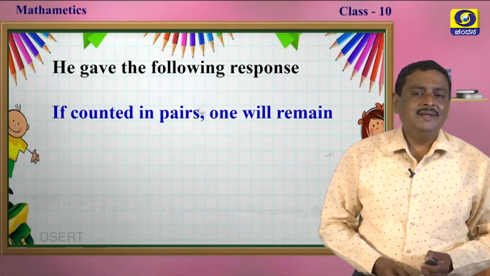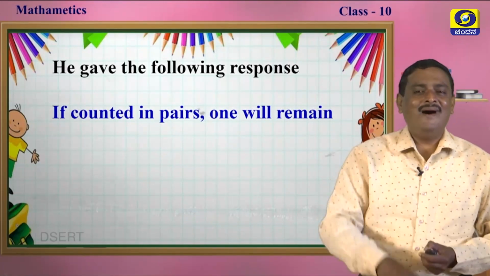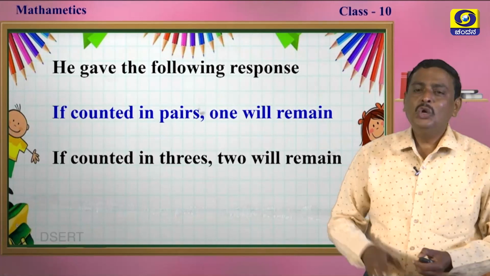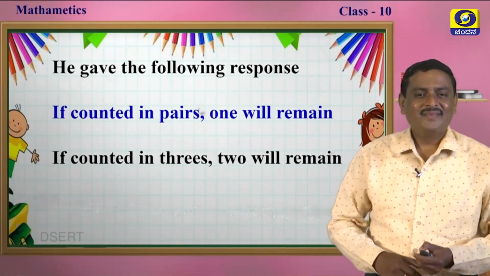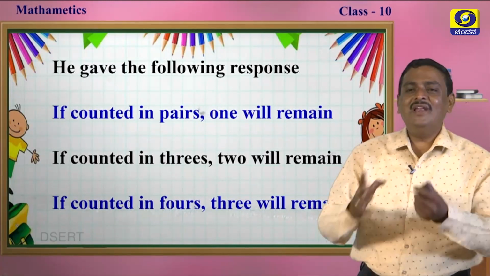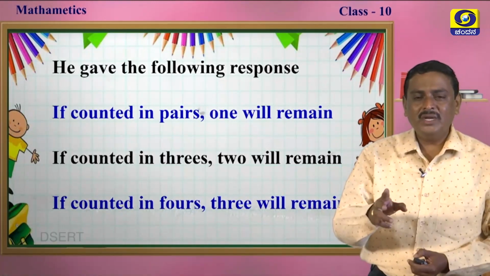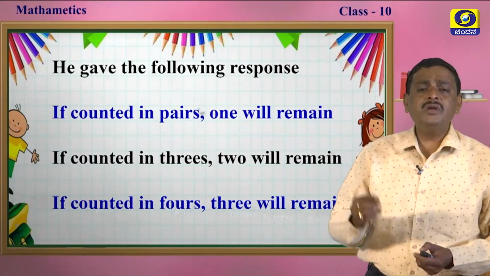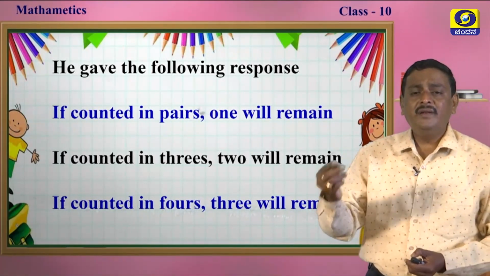If counted in pairs, 1 will remain. If counted in threes, 2 will remain. If counted in fours, 3 will remain. See, if counted in pairs, 1 will remain. If counted in threes, 2 will remain. If counted in fours, 3 will remain.